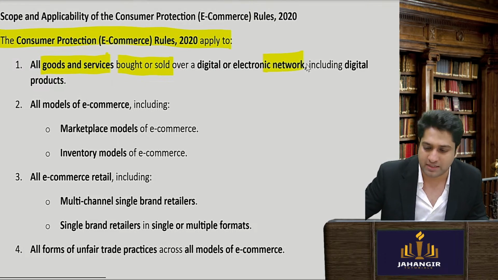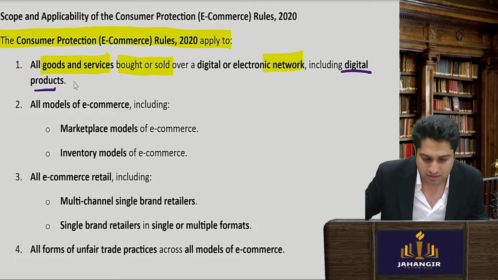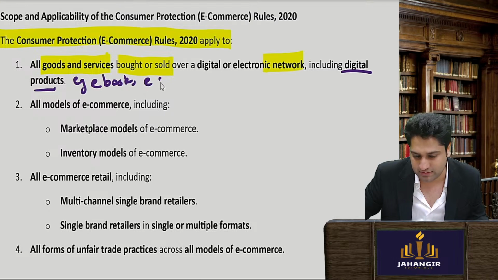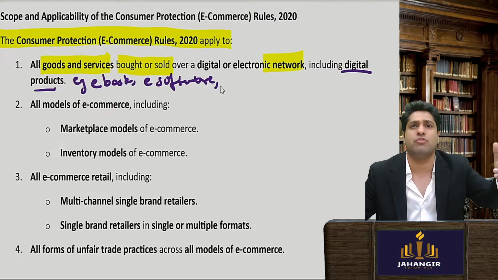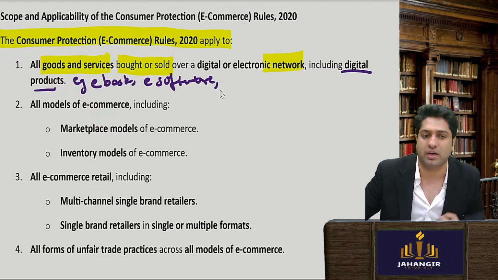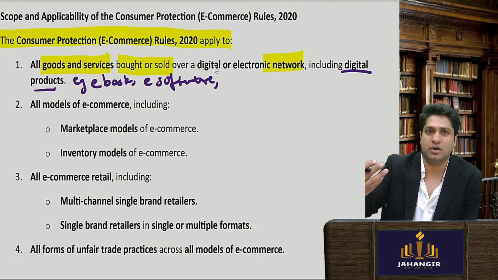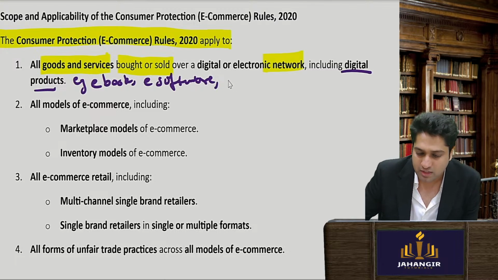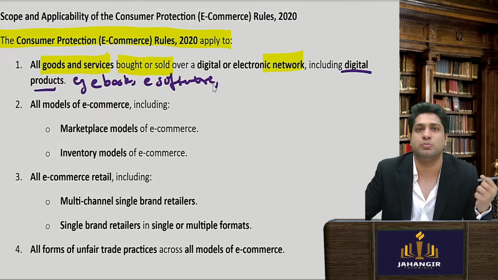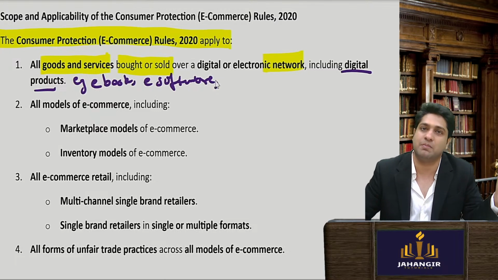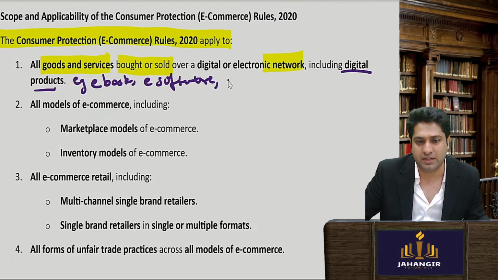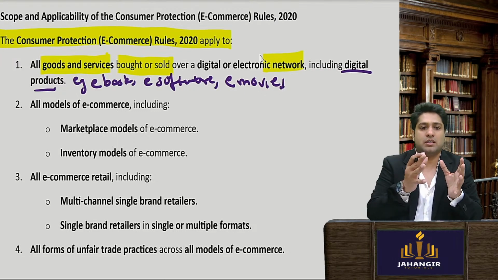What do you mean by digital products? Maybe e-books. Nowadays you have software where you just download the software, maybe Adobe software or some editing software. They are all also called online sales. Then you can have e-books. What else do you purchase which is a digital product? Maybe e-movies, or maybe lectures.